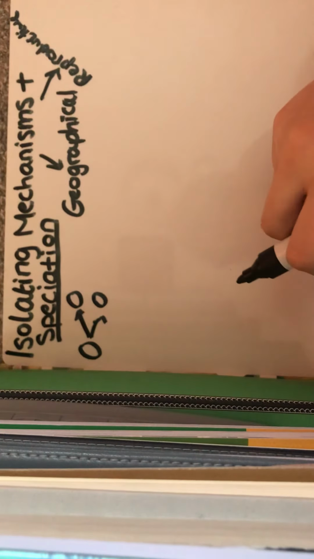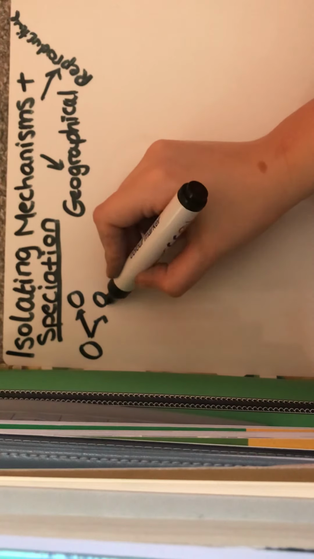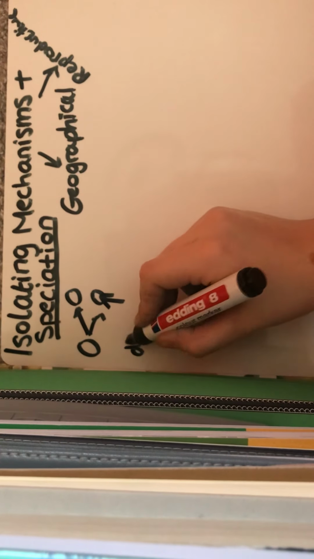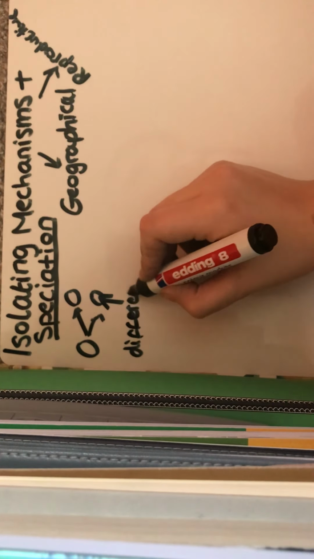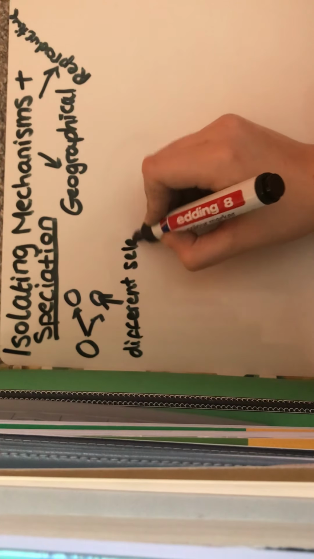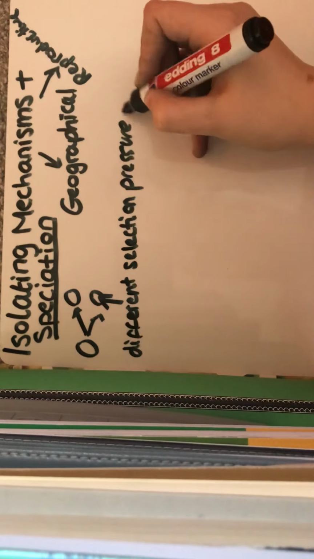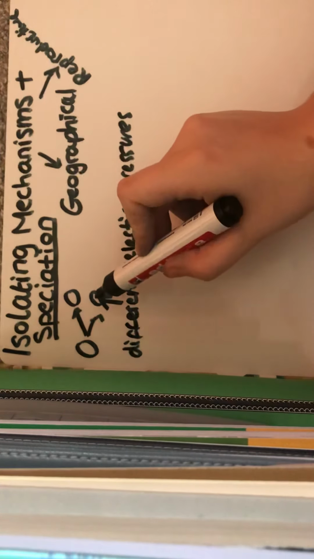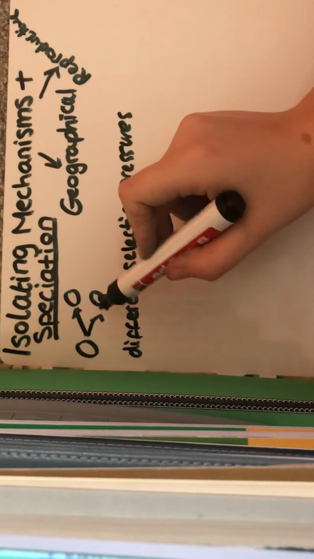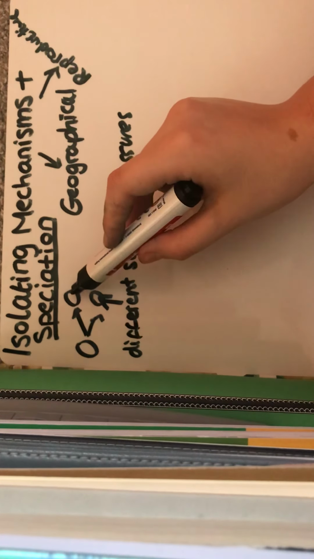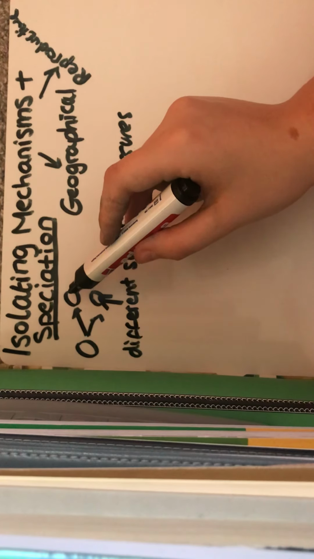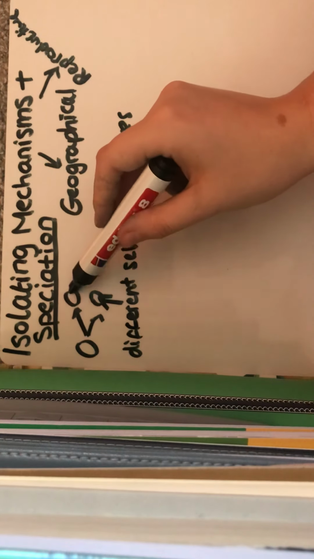So in each location there will be different selection pressures. For example, if we were like rabbits, here there might be black trees, and here there might be white trees, so it'd be better to have black fur here and white fur here, okay?